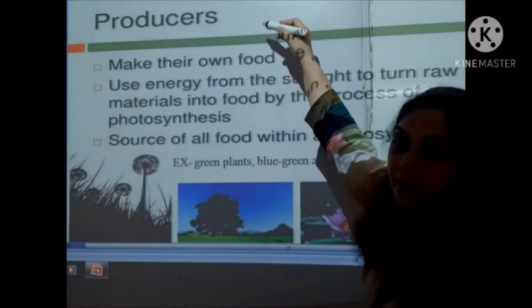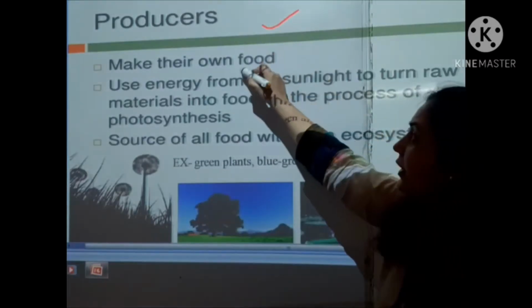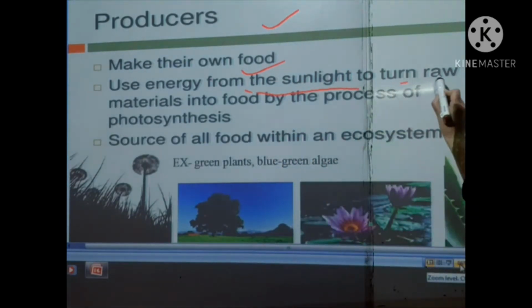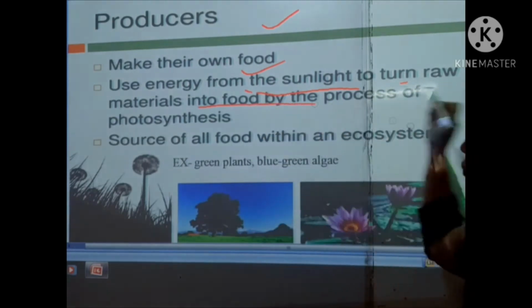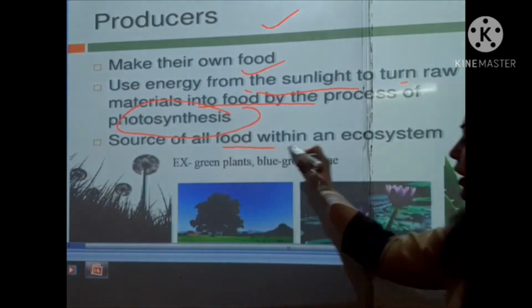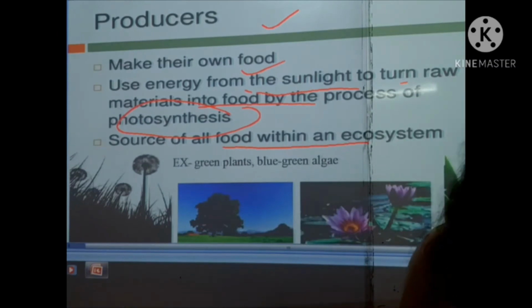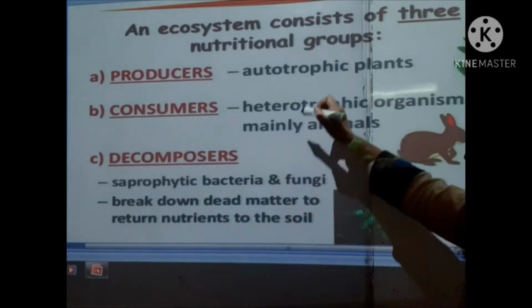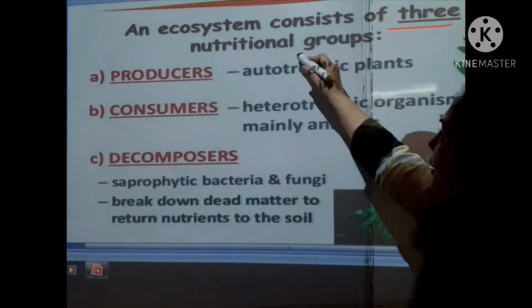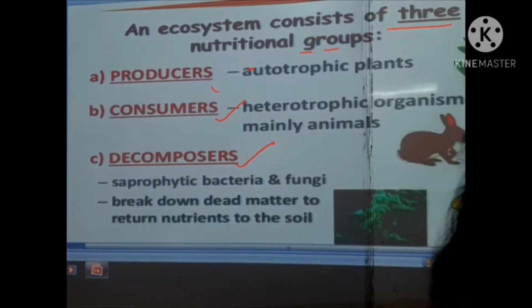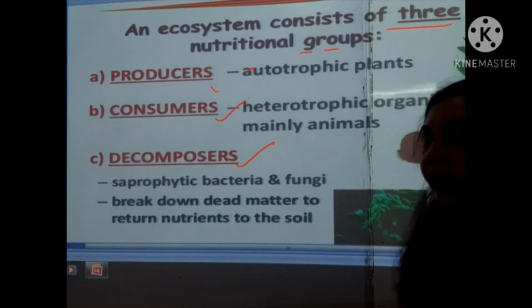So students, as we know, producers make their own food. They use energy from the sunlight to turn raw material into food by the process of photosynthesis, and they are the source of all food within the ecosystem, for example the green plants and the blue green algae. An ecosystem consists of three nutritional groups, the producers, consumers, and decomposers, as we saw in the biotic components.